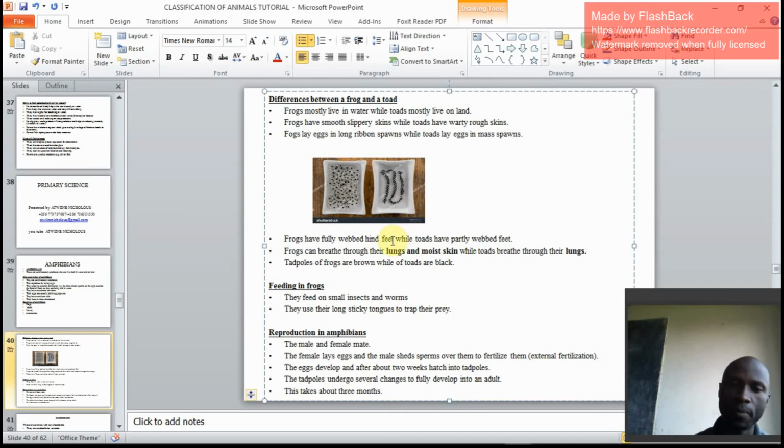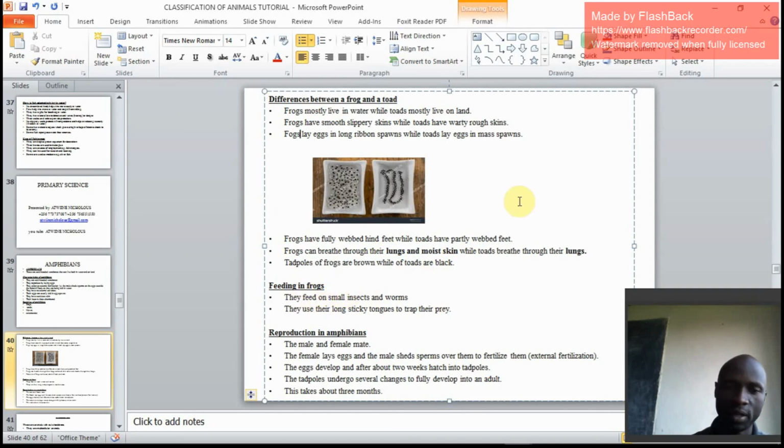So make sure you know that frogs breathe through lungs and moist skin, and for toads, they breathe through lungs. Tadpoles of frogs are brown, while those of toads are black. So when you just look at the young ones, those of frogs are brown, then those of toads are black.